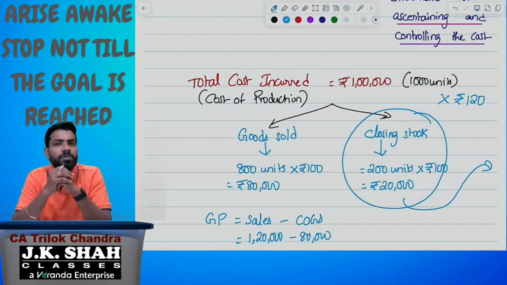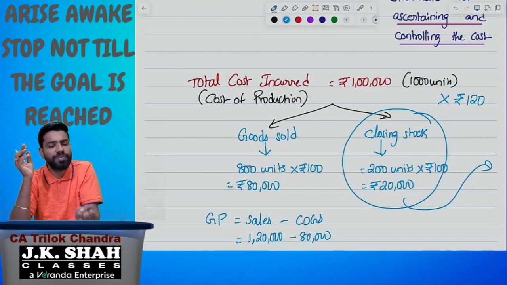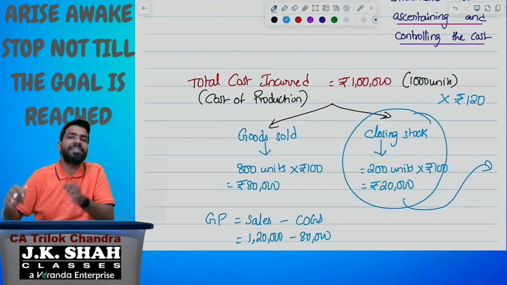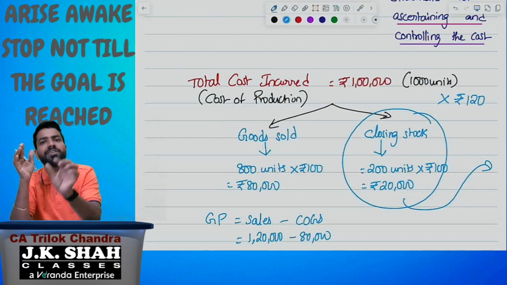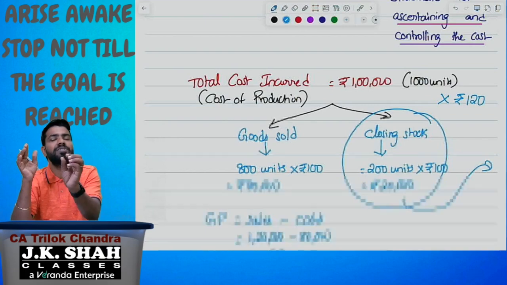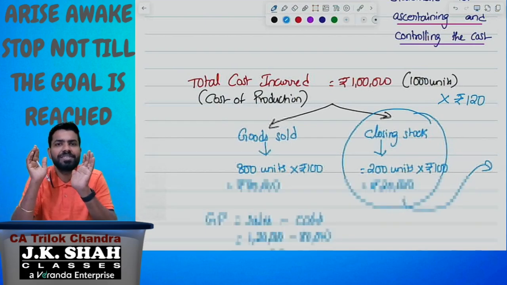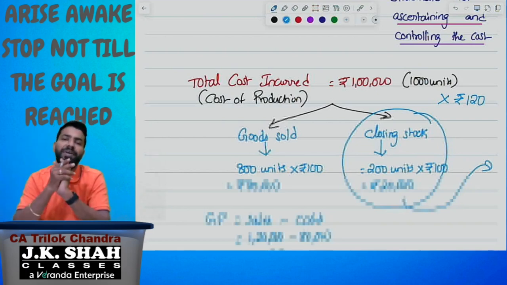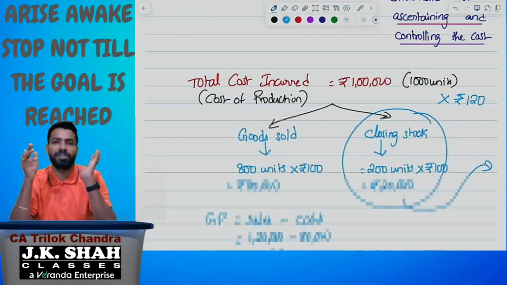Hello. So please understand, what is expired cost? It means the cost which is reduced from the sales is called the expired cost. The cost which carries forward to the next accounting period is called the unexpired cost. Very simple. The expired cost and unexpired cost classification depends upon the reducing from the sales. Whichever cost is reduced from the sales is expired cost. The cost which carries forward to the next accounting period, or the cost which is not reduced from the sales, is called the unexpired cost.